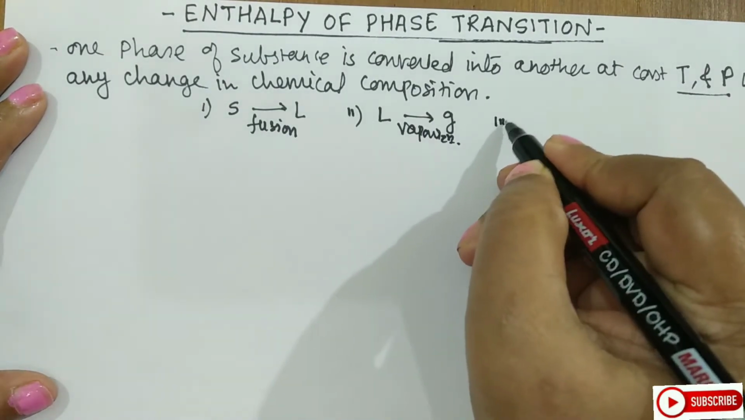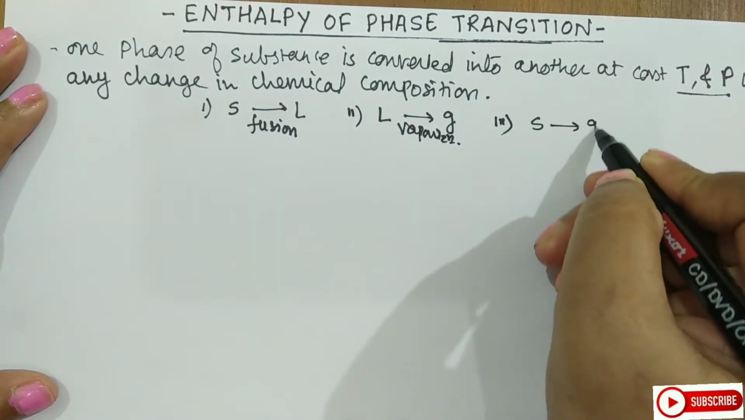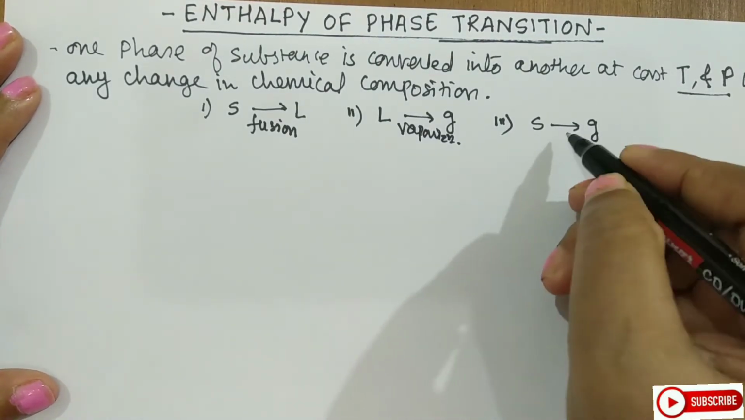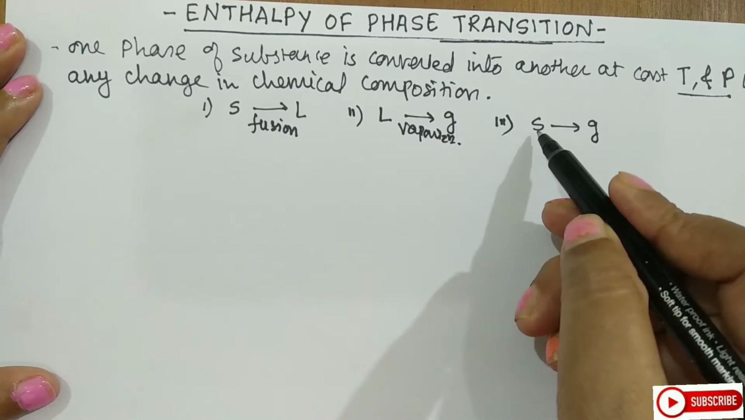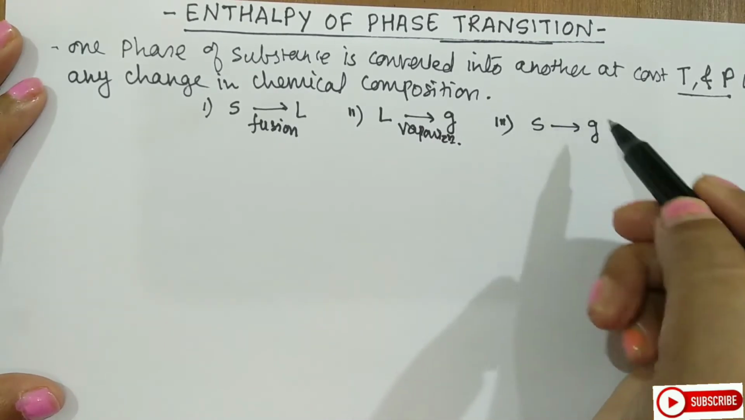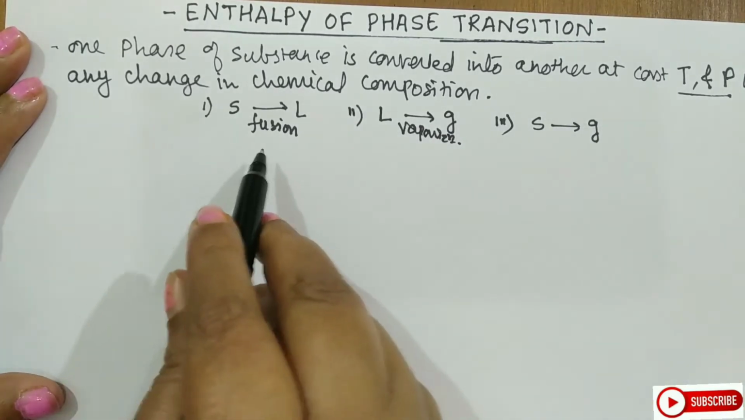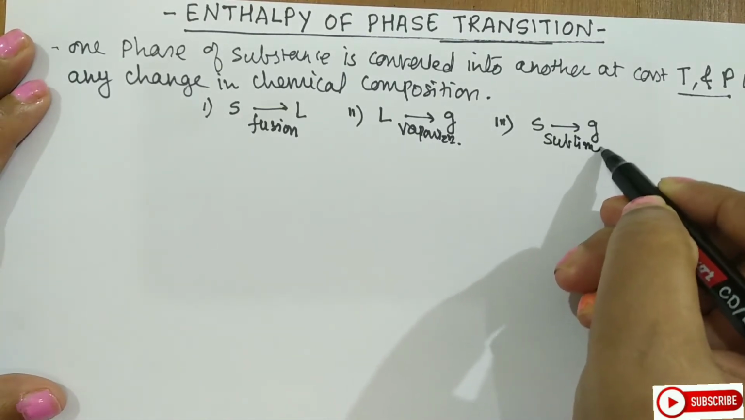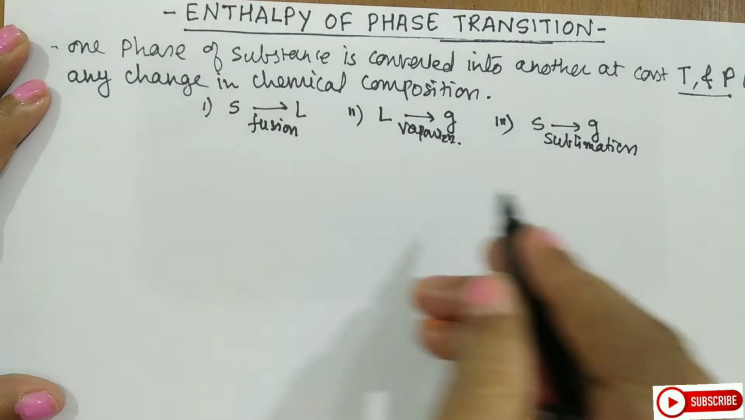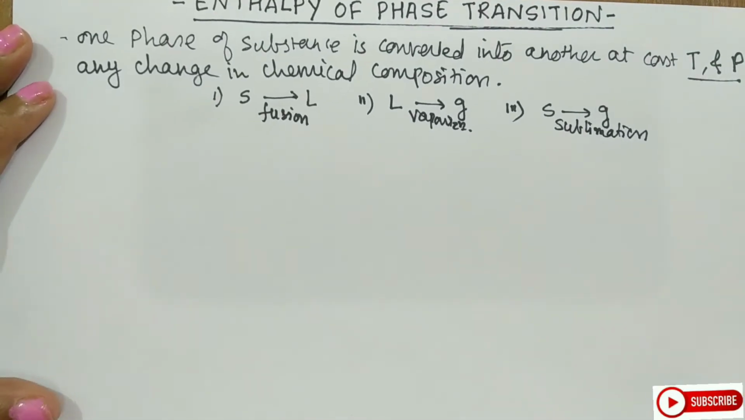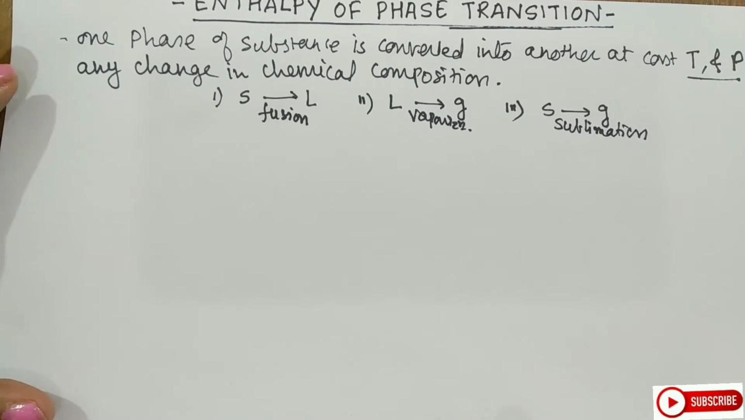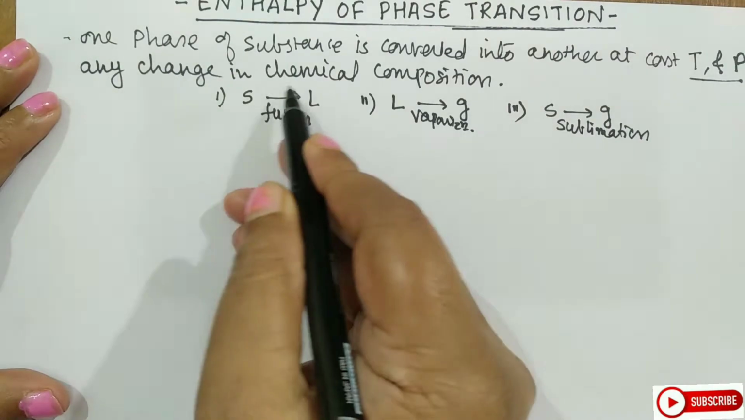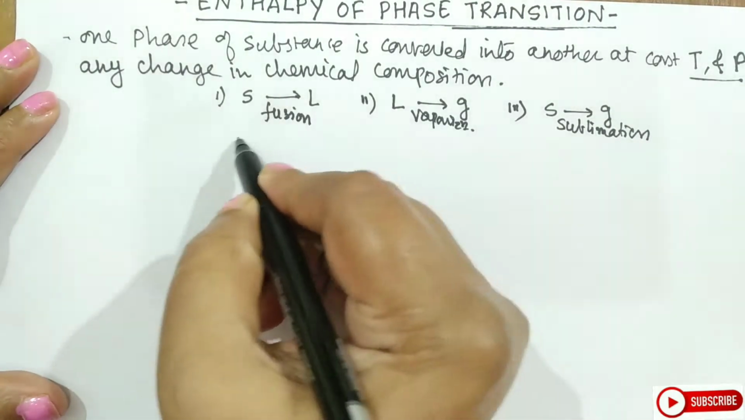And the third will be from solid to gas. Now when the system changes from solid to gas physical state, first it will go from solid to liquid and then liquid to gas. So it will be a combination of those two, but we use a term and that is called sublimation. So the enthalpies of those phase transitions are what we will be studying.